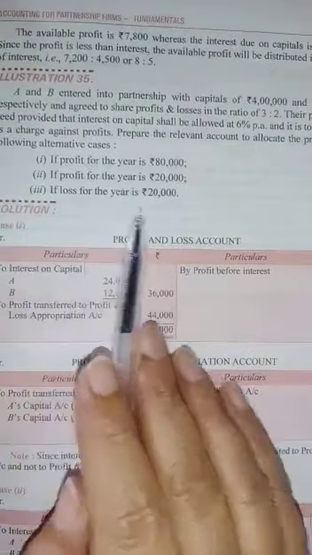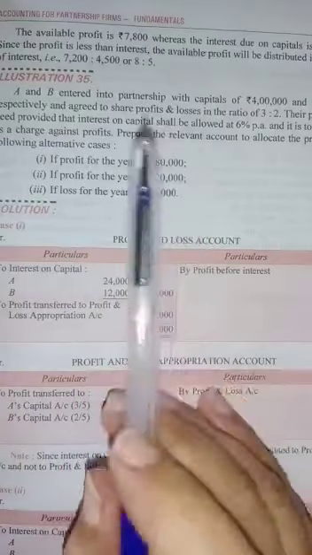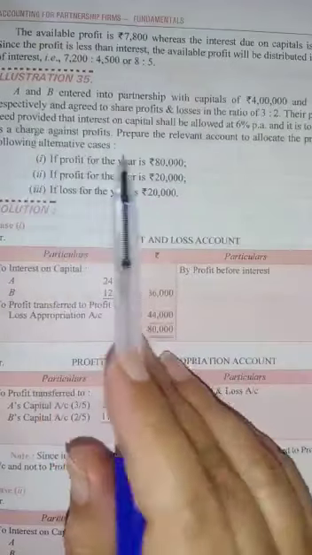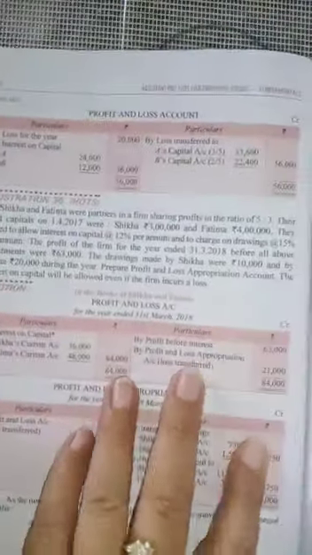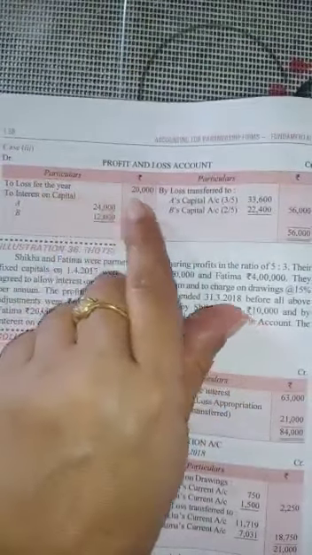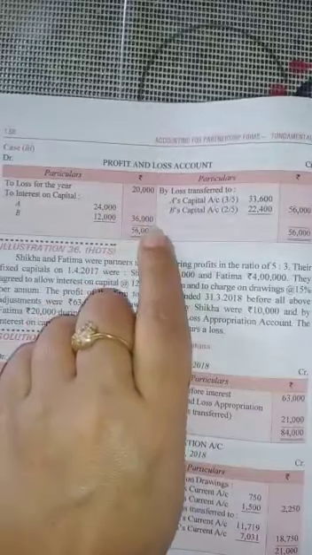And in the last case, if losses are there, you are already having a loss of 20,000, but you still have to pay the charge, either there is profit or loss. Again you will prepare a profit and loss account, and you will write the loss of the year is 20,000 and charges you have to pay 36.